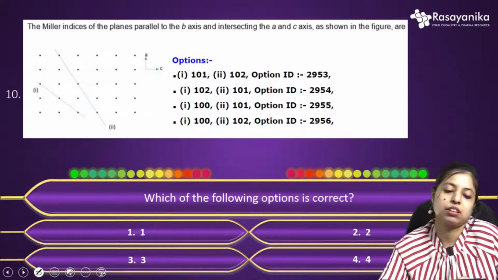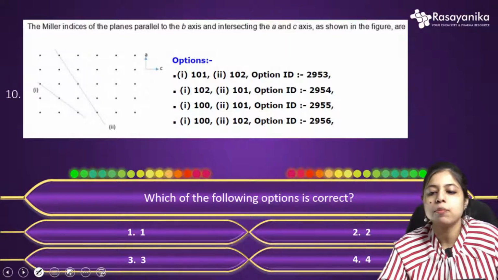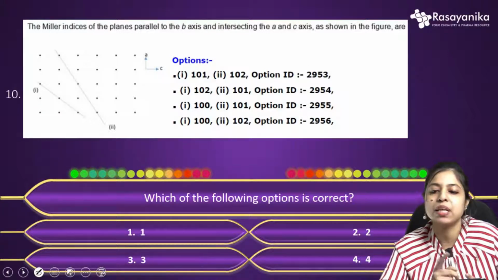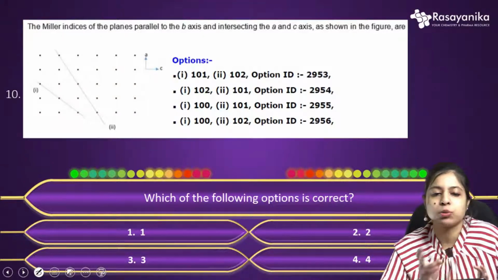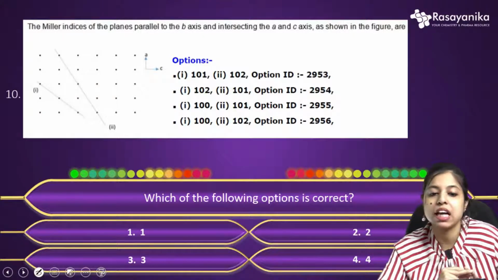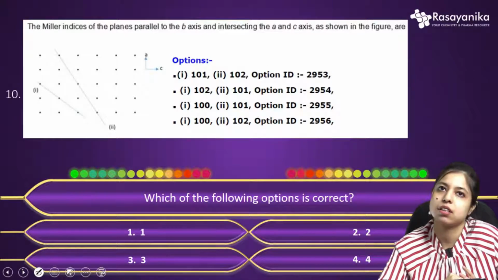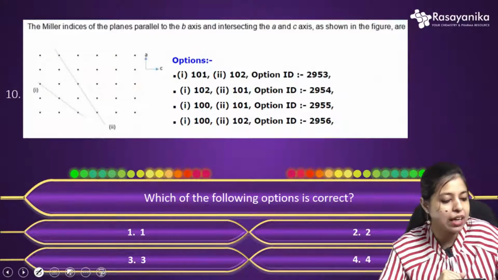They have given such planes in the figure. You have been told that the B axis is parallel to the plane, and other information is given, and you have to give the coordinates of this plane in respect of Miller indices. So what will be the correct option? Anyone would like to answer this?